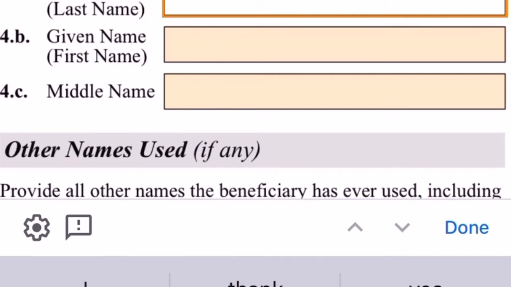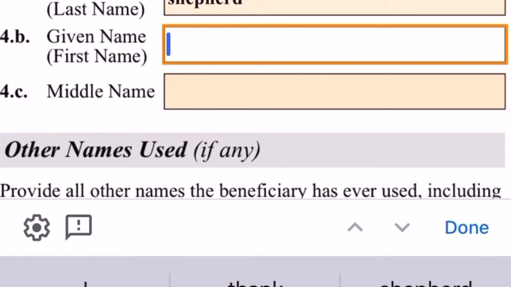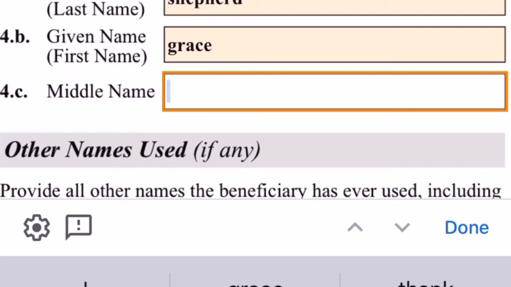So now we're entering the last name of the wife. Her name is Shepherd. So we enter in the last name. So the given name is the first name. Her name is Grace. So we're entering Grace right here. And then the middle name is Hope.